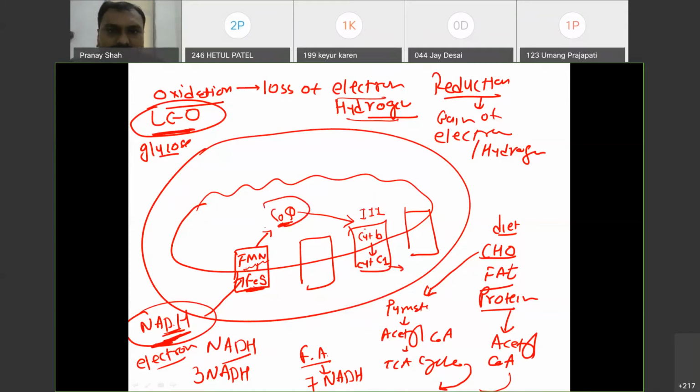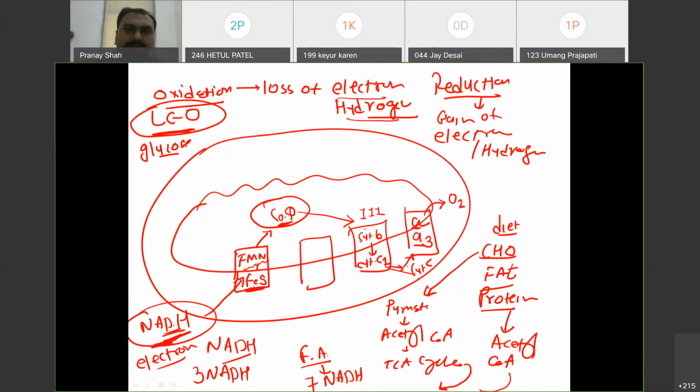One mobile carrier is coenzyme Q, another is cytochrome C. So coenzyme Q to cytochrome B, C1, and then cytochrome C. This cytochrome C is a mobile carrier. It will take the electron from C1 and transfer it to complex 4. Then it will transfer its electron to cytochrome A and A3, and ultimately to oxygen.